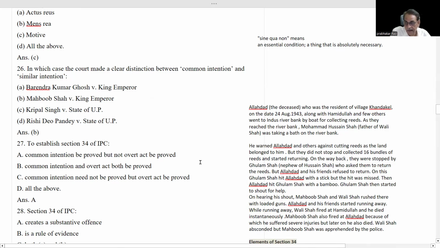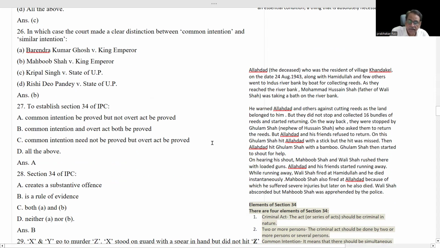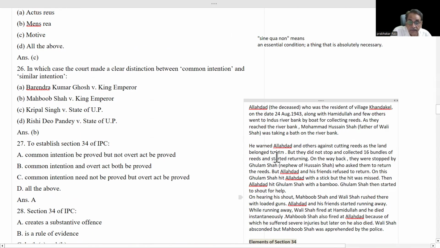Actually, facts of the case are not important, but we read facts of the case so that we can remember this particular case. Otherwise, we only read settled case law. Sometimes we may miss because there are several cases, about 300 to 350 cases we have to read. If we read only settled case law and do not try to find out the facts of the case, then the cases may slip out of our mind. That's why, to retain it in our mind, we read facts, and once we read these facts, this will become a key for us to find out the actual settled law in that particular case. That's why I wrote a very lengthy facts of this case. You see,